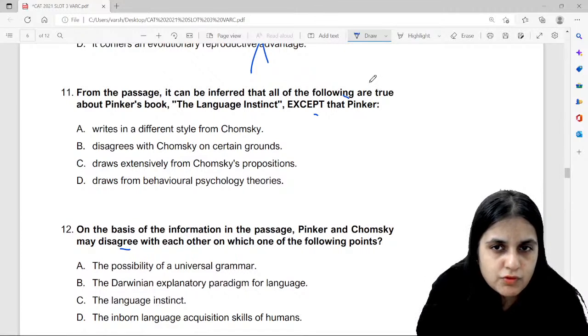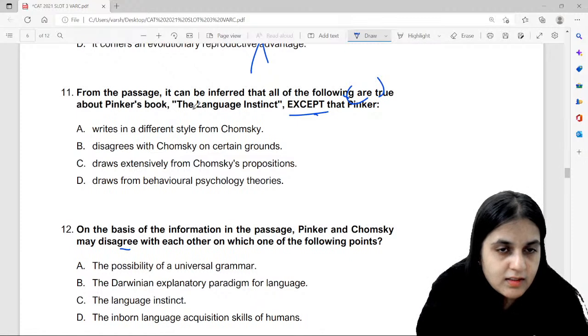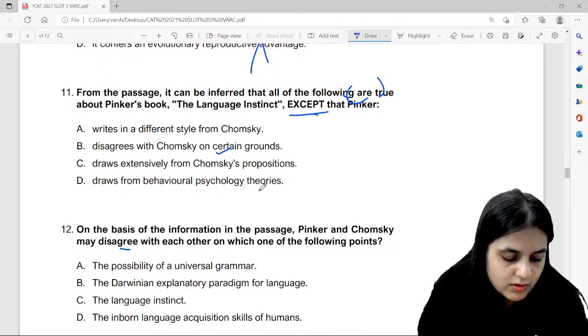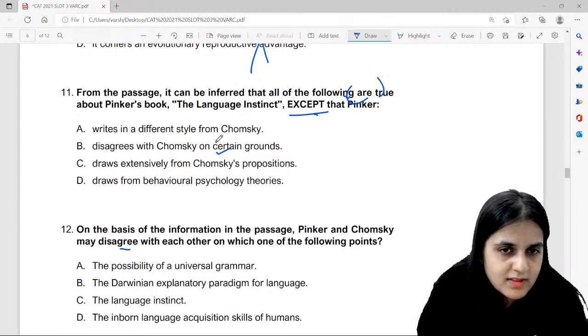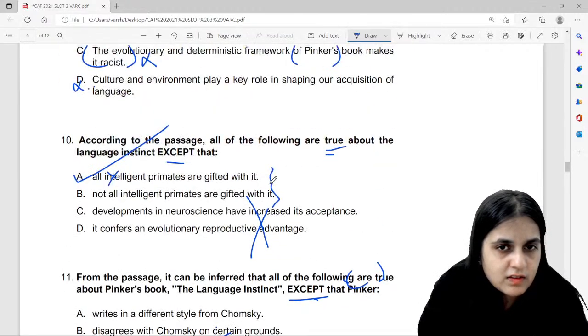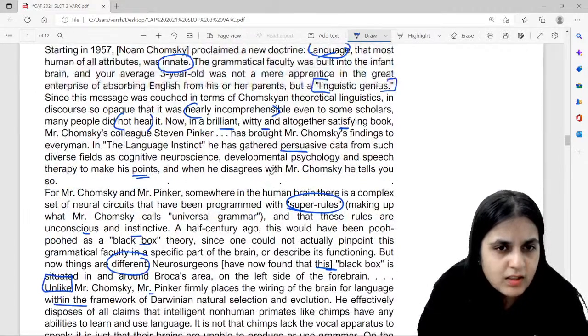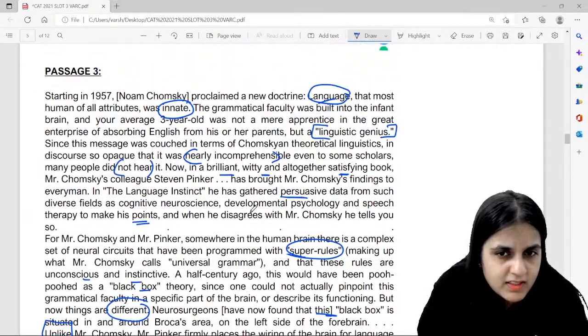All of the following are true except writes in a different style, disagrees with Chomsky on certain grounds, ये true है, draws extensively from Chomsky's propositions, draws from behavioral psychology theories. Okay, what is your answer option here? Different style, draws extensively, yes, उसका extension जरूर है. Draws from behavioral psychology theories. जाके देखो ऊपर. He disagrees with Chomsky.